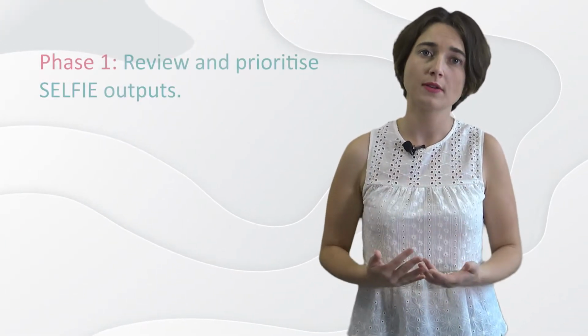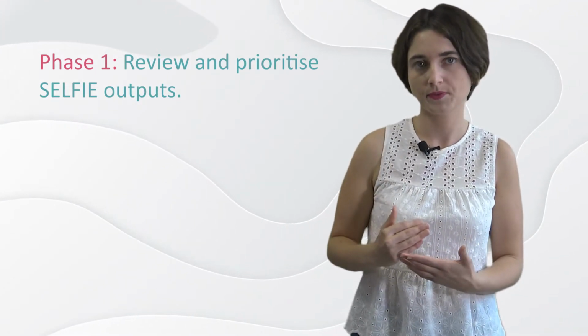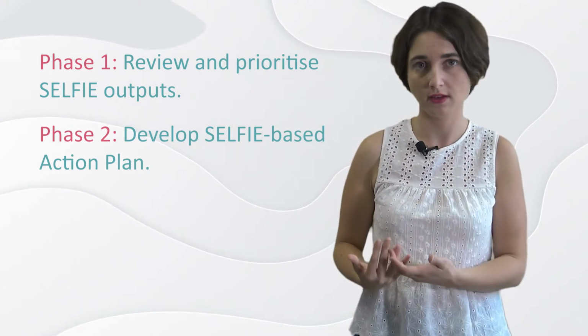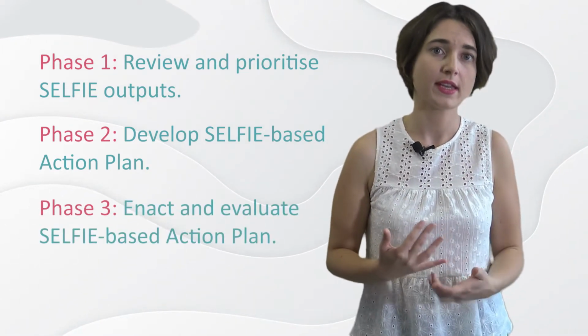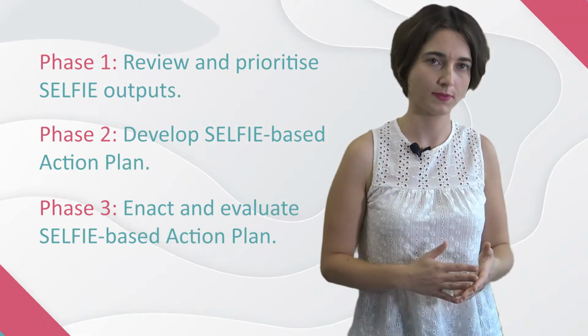The toolkit is structured around three general phases. Phase 1: review and prioritization of the school's selfie output. Phase 2: development of its selfie-based action plan. Phase 3: enactment and evaluation of that plan as it unfolds.